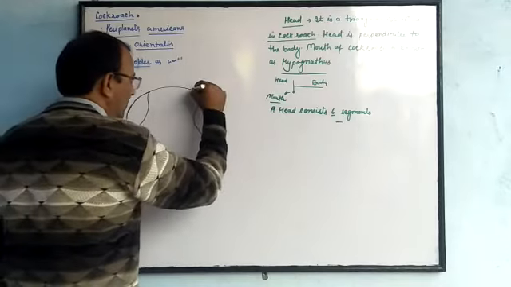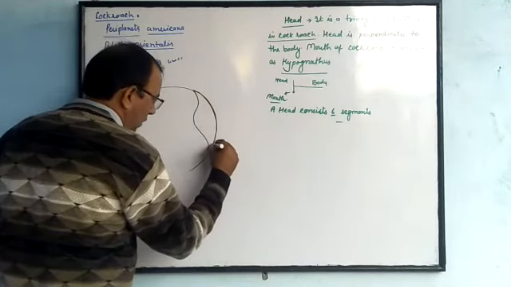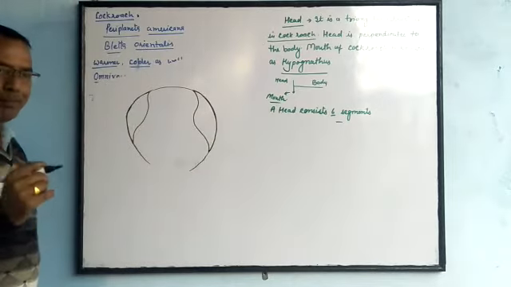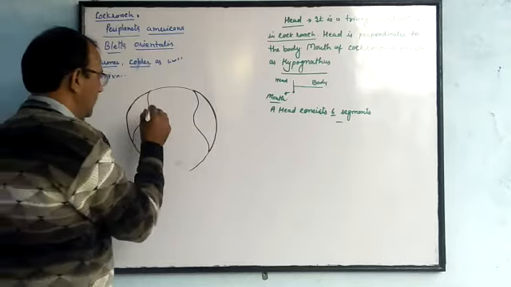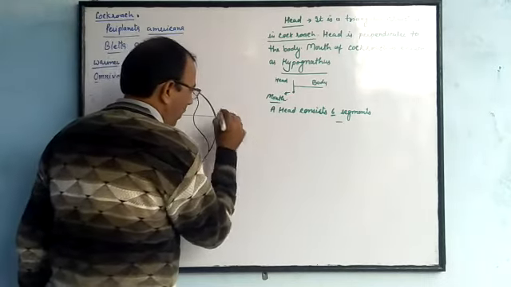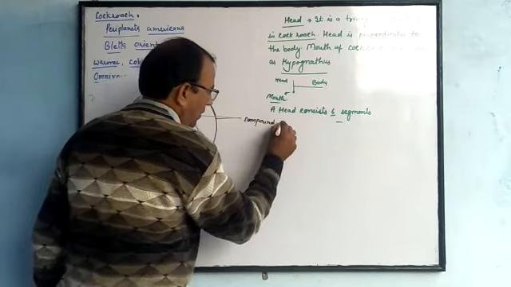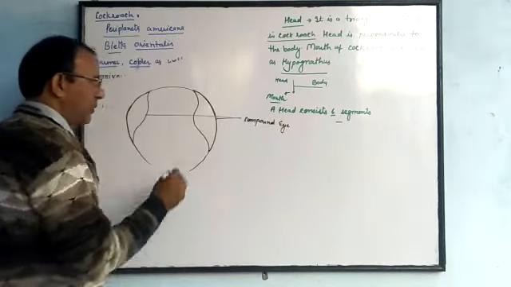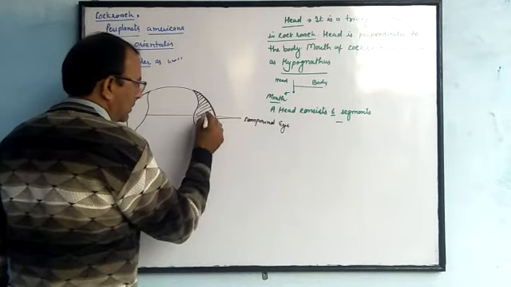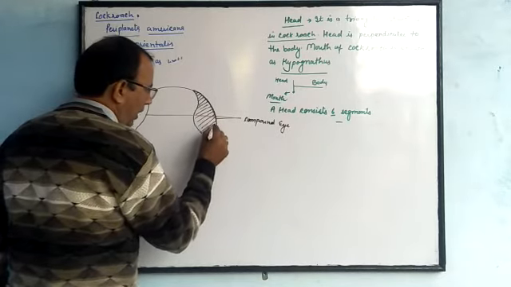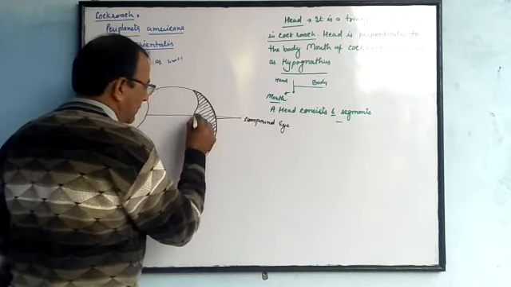Why is this called compound eyes? This is because there are many simple eye like structures present in the compound eyes. This is the one pair of compound eyes.